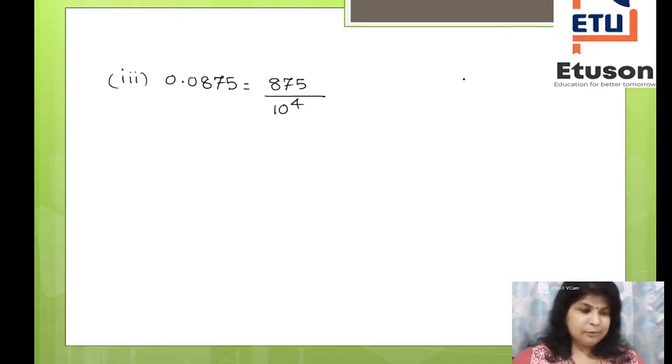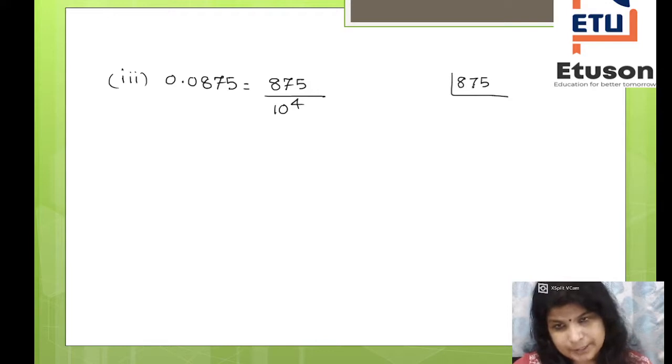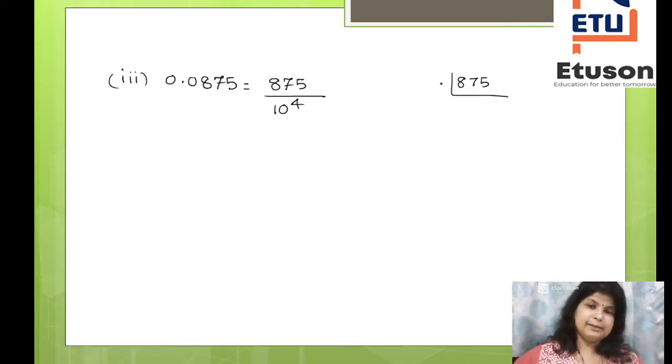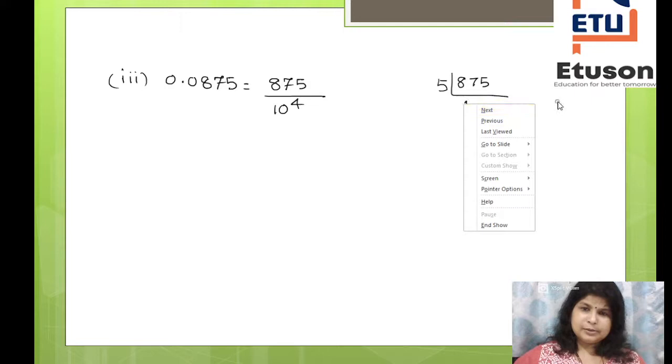Now I will find the prime factors of 875. Let me check whether it is divisible by 3 or not. No, it is not divisible by 3. So I will divide by 5.